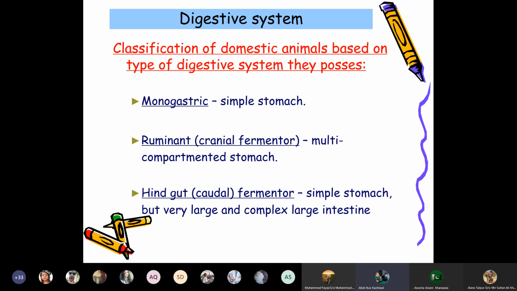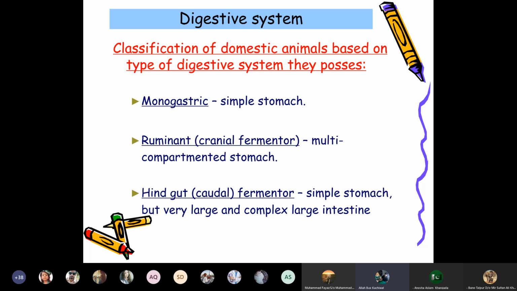Domestic animals are classified according to the digestive systems they possess, like monogastric animals, which have a simple stomach with only a single compartment, the abomasum.